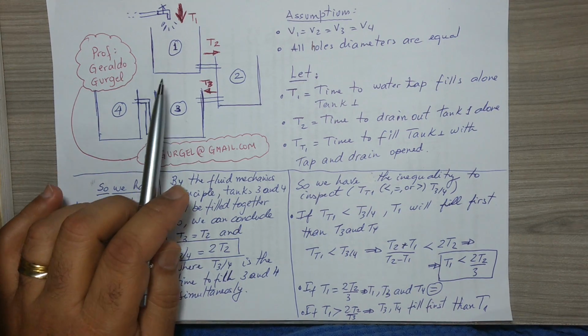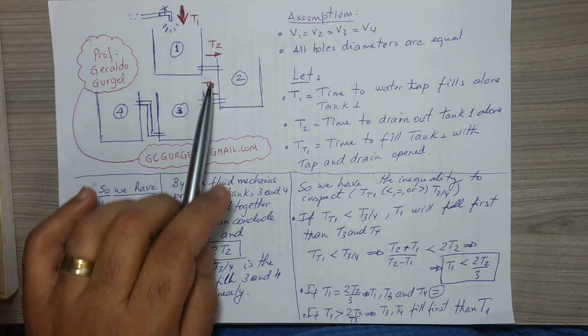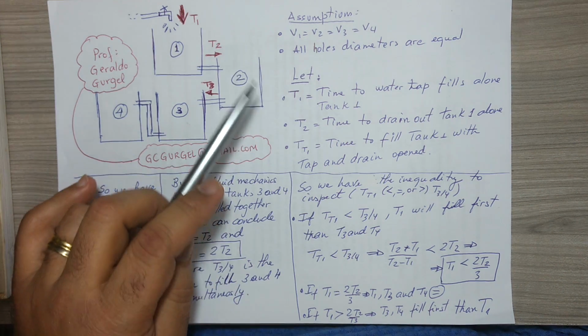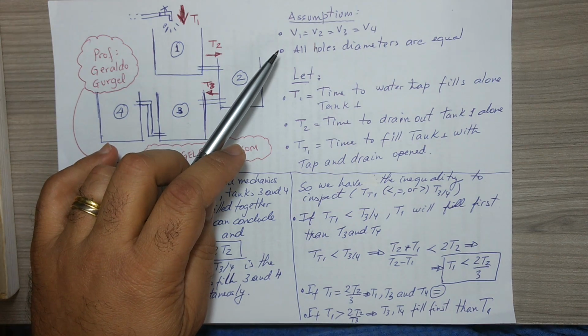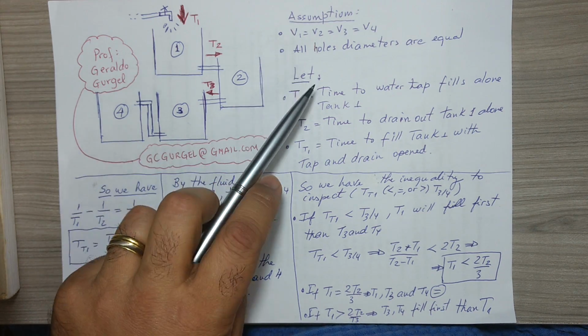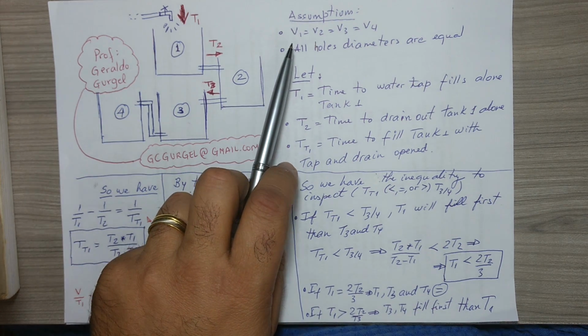We have 4 tanks, tanks number 1, 2, 3, and 4. They're all interconnected, and I first have to make some assumptions. The first assumption is that all 4 tanks have the same volume.